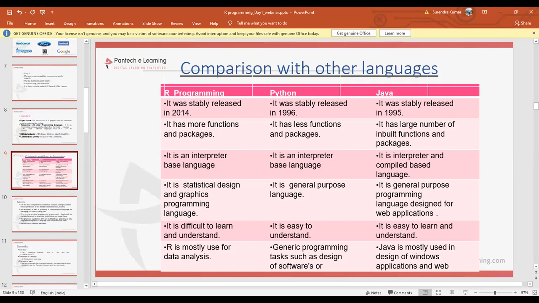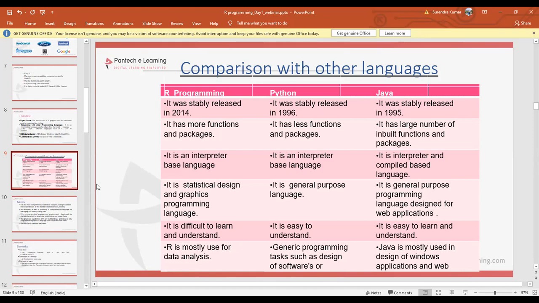Whereas Java is a general purpose programming language designed for web applications. So it is very difficult to learn and understand R programming, but it is user friendly. Why? Because once you start working with R programming, it helps in many development areas, and different applications can be developed in R programming.